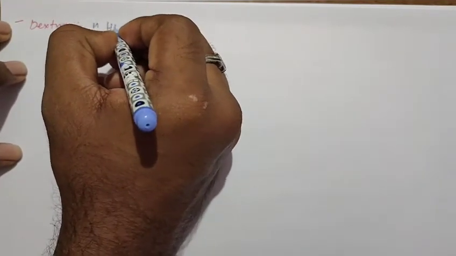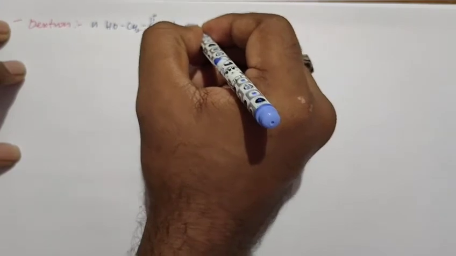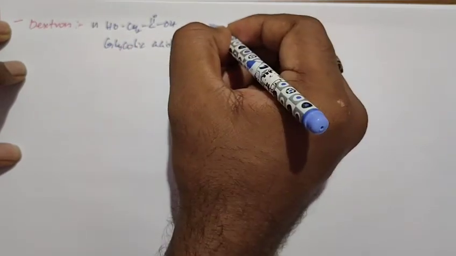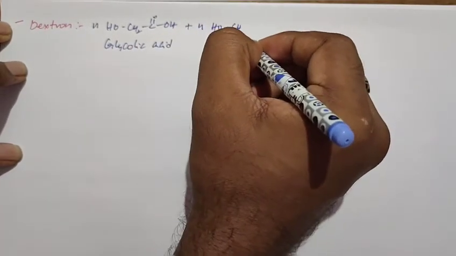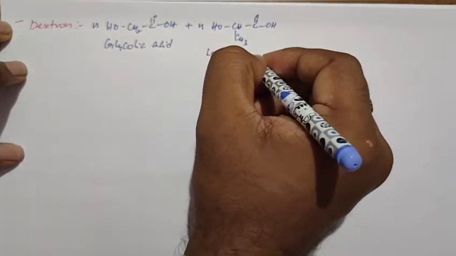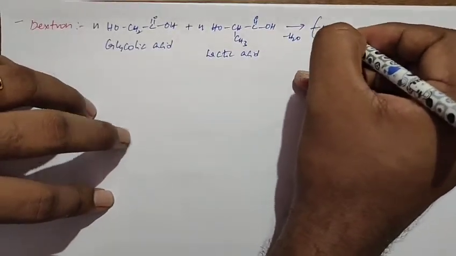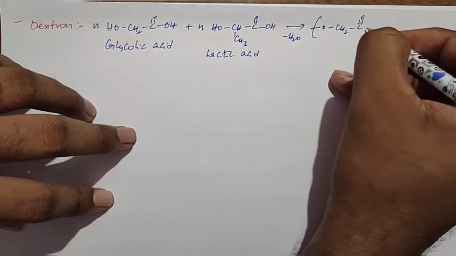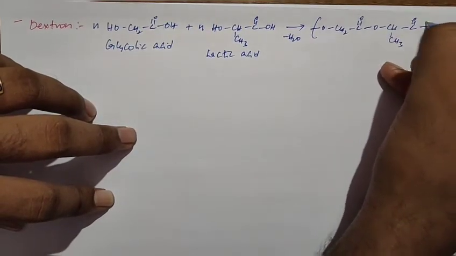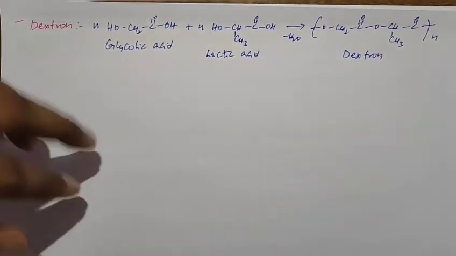So when you take N molecules of glycolic acid and N molecules of lactic acid, they undergo condensation polymerization, and we get dextran. So these are about the biodegradable polymers.